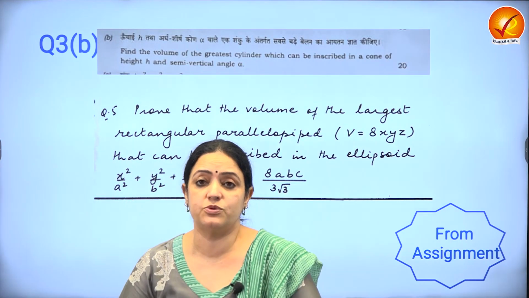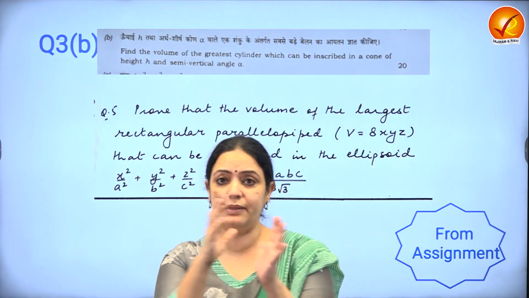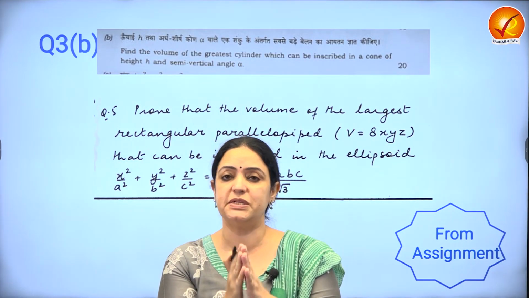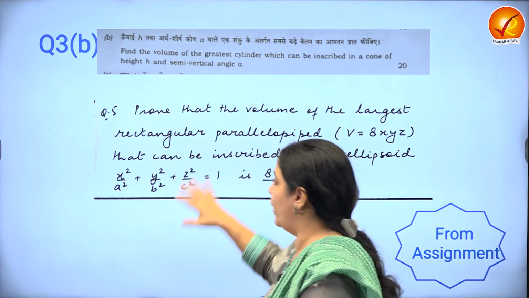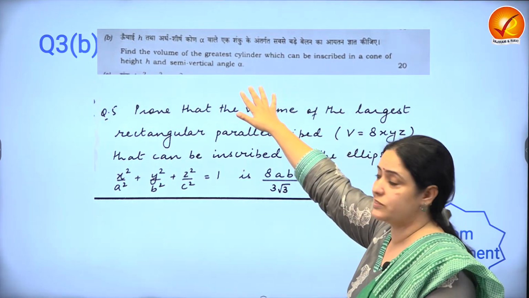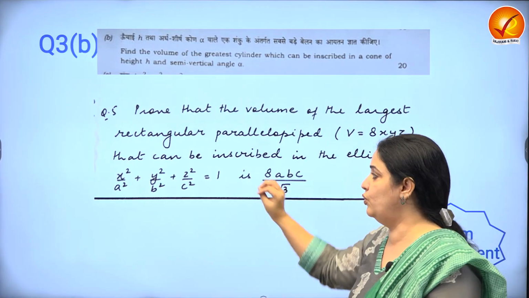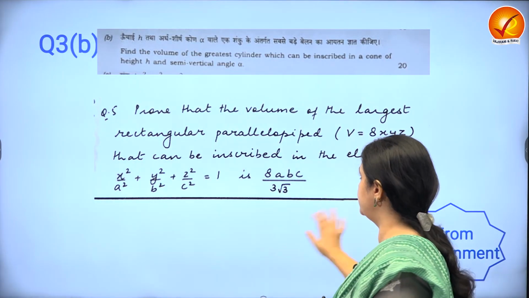Learn how to categorize questions on the basis of volume of this inscribed in this. There is a standard approach to such questions. It's basically a maxima minima application. So if you know one question, the other one in the exam, and it's very straightforward, this question also, and it's worth 20 marks. I think anybody who knows how to do basic calculus should be able to do this particular question.